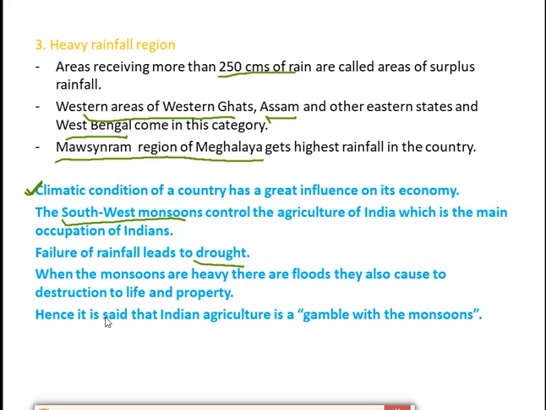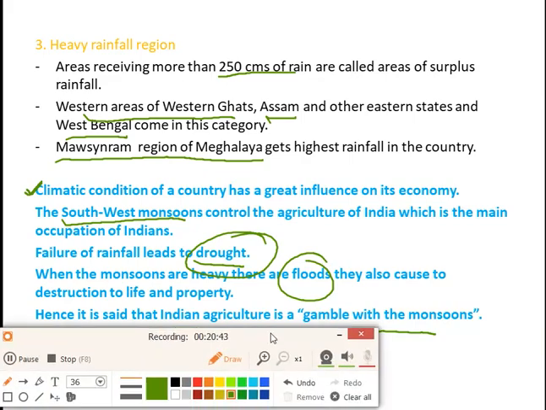Hence, it is said that Indian agriculture is a gamble with the monsoon. Why is it called a gamble with the monsoon? Because if there is no rainfall, people will suffer from drought. But if there is heavy rainfall, it can lead to flood. So both situations are not good for Indian agriculture. For the crops to grow properly, the rainfall should be moderate, so the farmers do not face any problem.